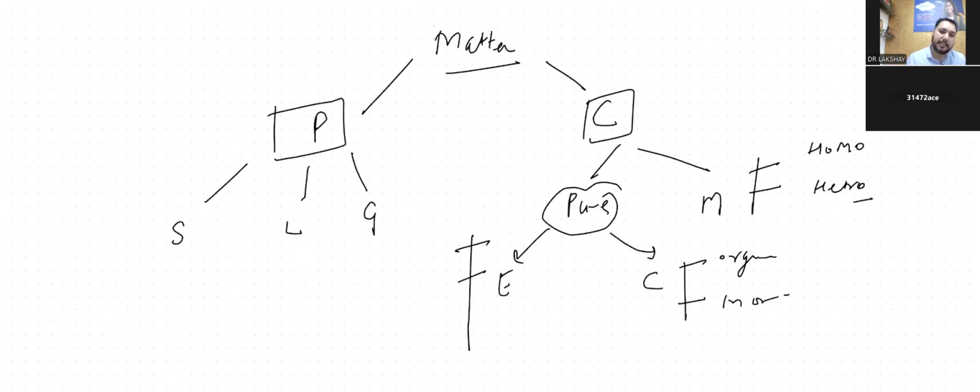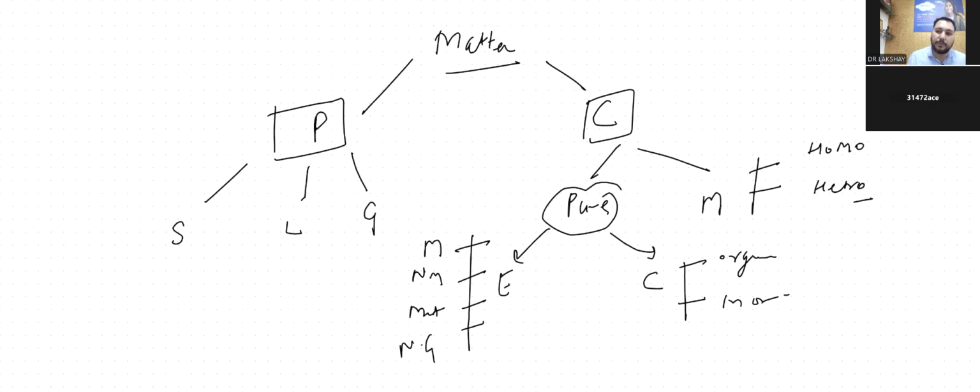First one is metal. Are you getting it? Second one is non-metal, the third one is metalloid, and the last one is noble gases. Okay, so this is it. Let's come to the homogeneous part.